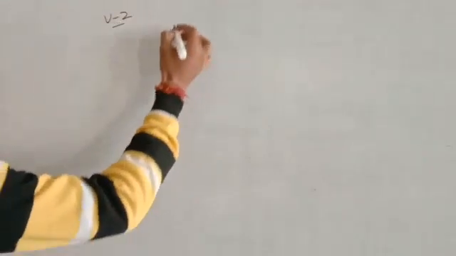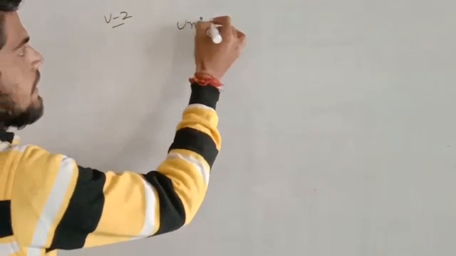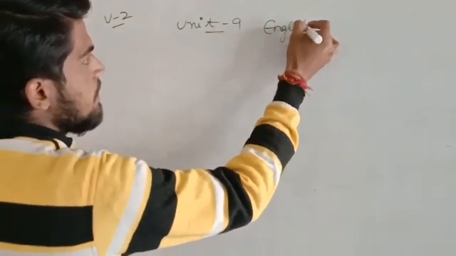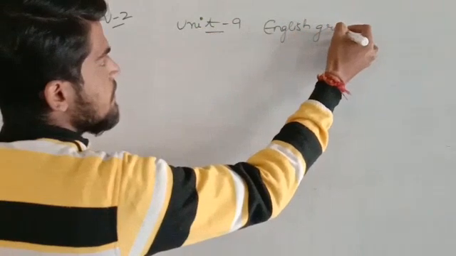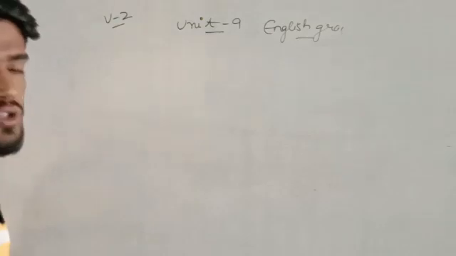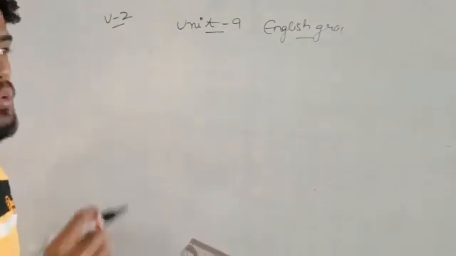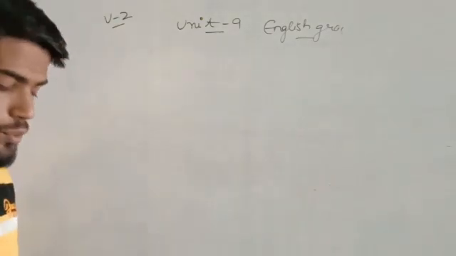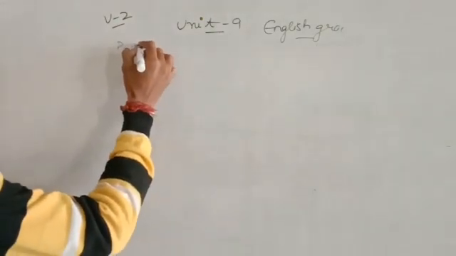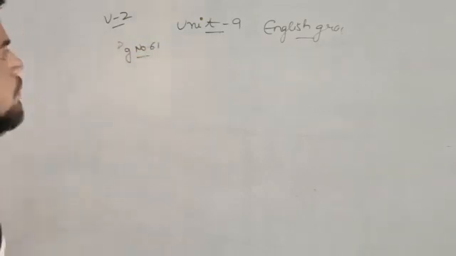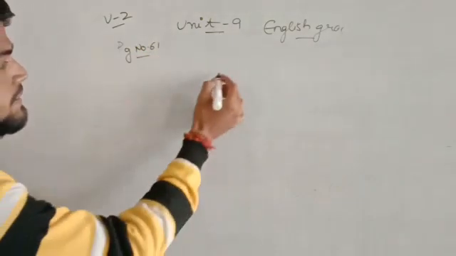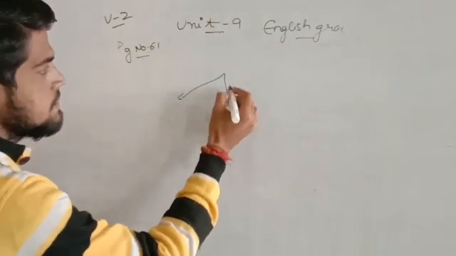What video number second and unit 9 of English grammar, and what chapter are we studying? We are studying the chapter active and passive voice. First of all, if you want to understand this chapter in an easy way, you have to take out your page number 61. I recommend that you take out page number 61. When you take out page number 61, you will see there are many kinds of sentences, like three kinds of sentences.